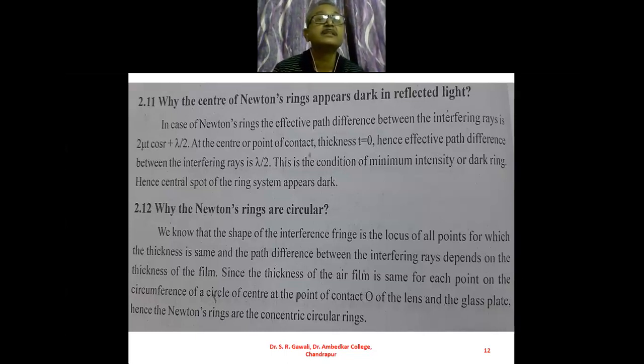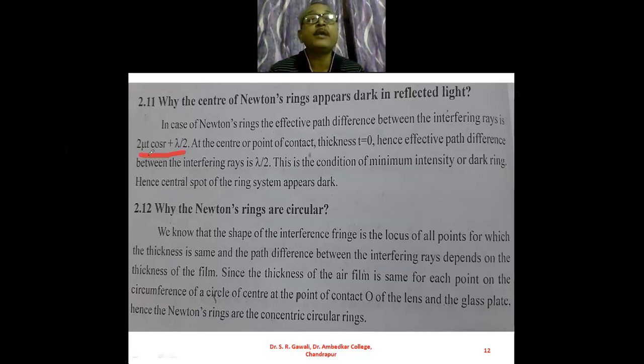Here, mu is the refractive index of the film, t is the thickness of the film, cos r is the angle of refraction, and lambda is the wavelength of light.